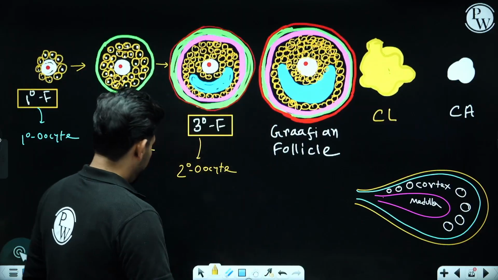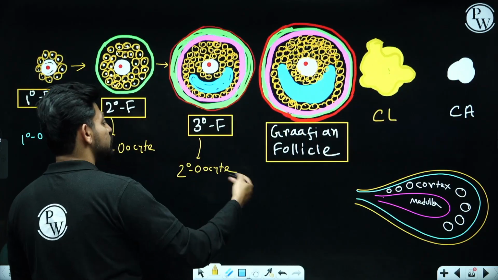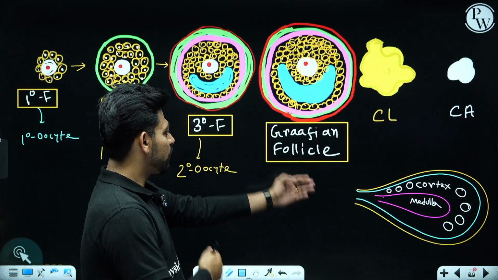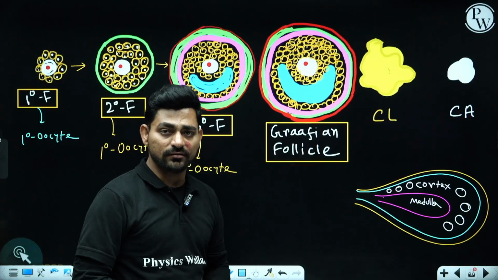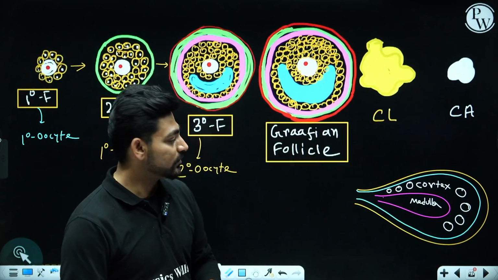Okay, upon maturation of the tertiary follicle, you will get the matured form of follicle, called the Graafian follicle. Graafian follicle is the matured form of ovarian follicle.